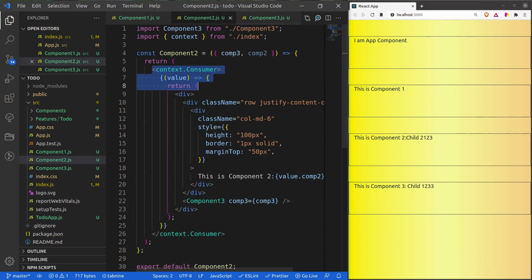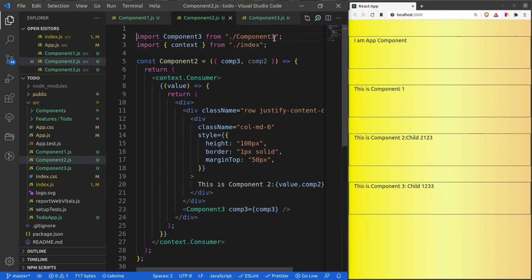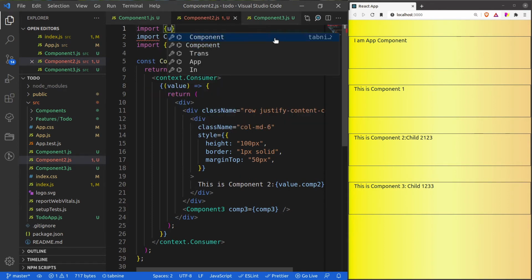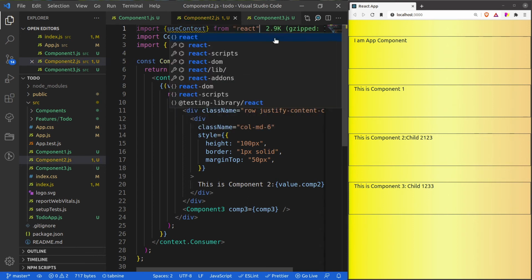Alright. Now you might be thinking that this syntax is not that user friendly. So React has provided a hook pattern for this. That hook is called the useContext hook. So what we can do is import useContext from React.